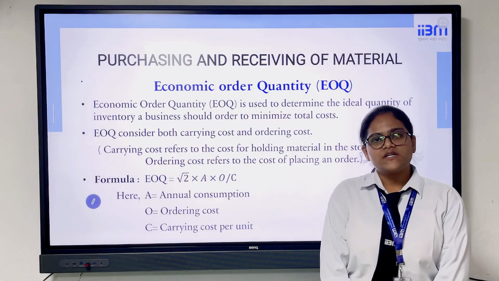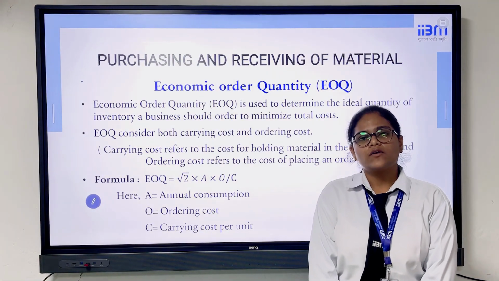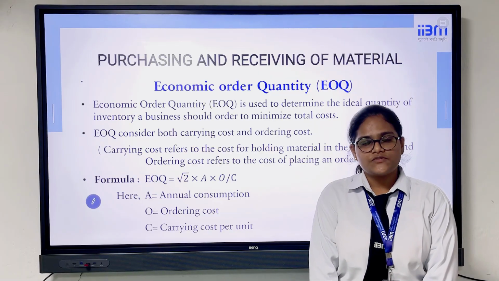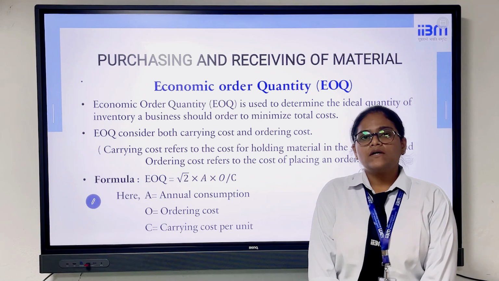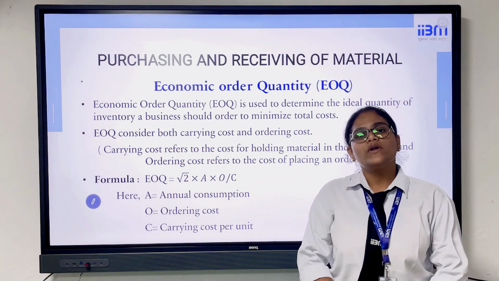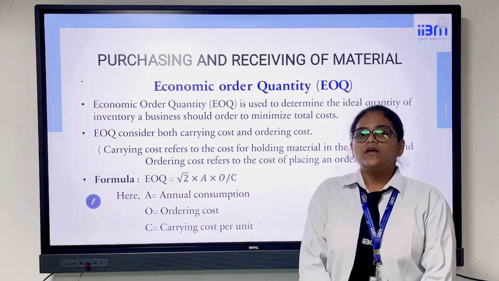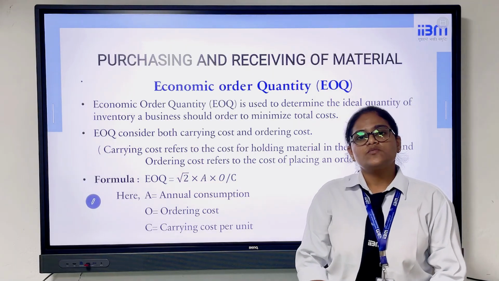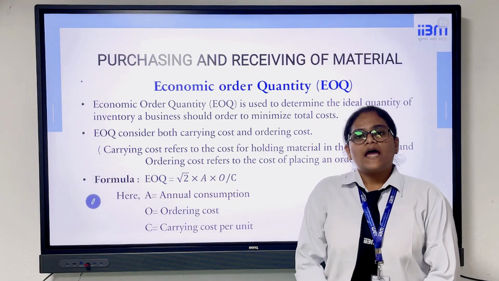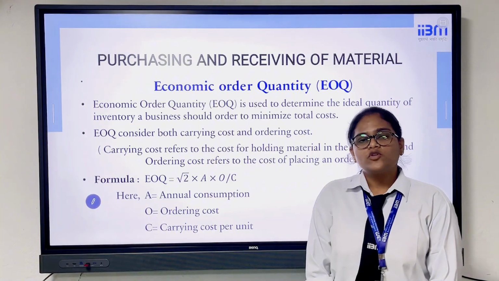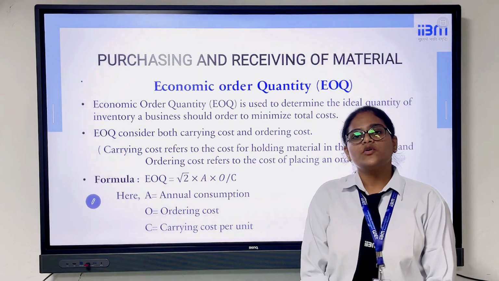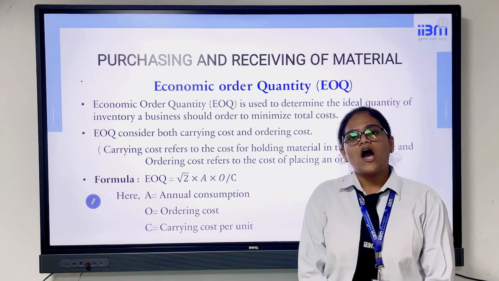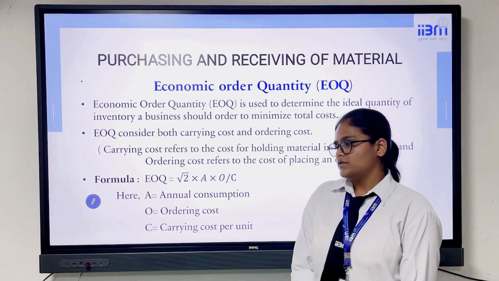To make efficient purchasing, businesses use a method called EOQ. EOQ stands for Economic Order Quantity. EOQ determines the optimal order quantity to reduce costs. The EOQ helps businesses to minimize costs and maintain the balance between both ordering and carrying costs. In simple terms, we can say that EOQ helps businesses to decide how much to order and when to order.